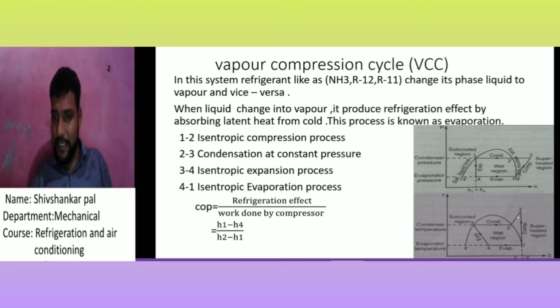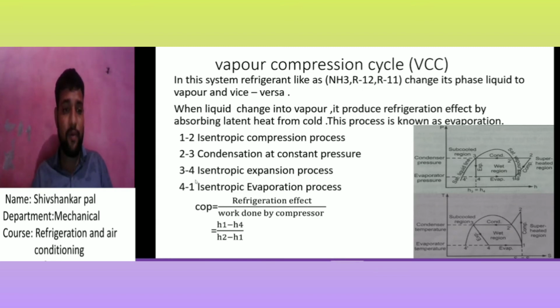In 2 dash to 3, the phase changes from vapor to liquid. At that time the temperature does not increase or reduce, so it maintains a constant temperature line. So I will draw the 2 dash to 3.